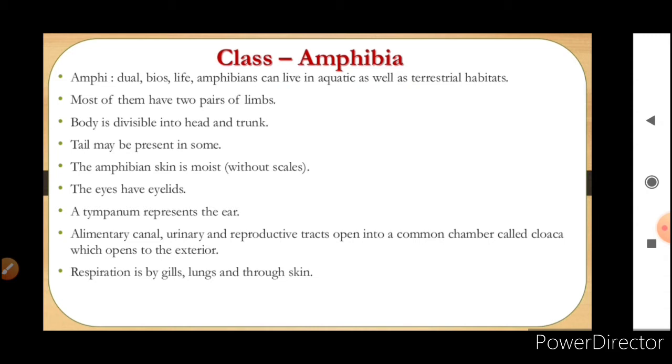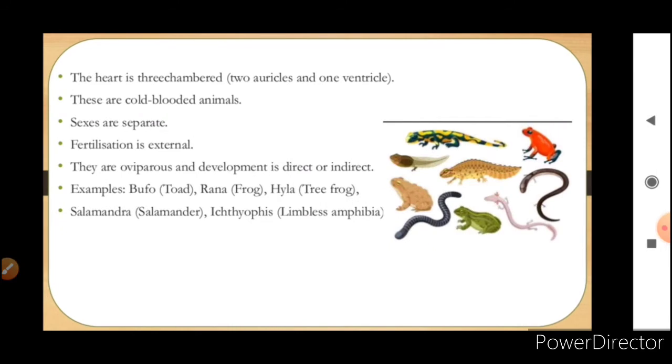Alimentary canal, urinary and reproductive tracts open into a common chamber called cloaca, which opens to the exterior, and respiration is by gills, lungs and through skin. Now the heart in these animals is three-chambered, that is two auricles and one ventricle. In Pisces we saw the heart was two-chambered, that is one auricle and one ventricle. These also are cold-blooded animals, means poikilotherms. They are not able to regulate their body temperature according to the environmental changes.